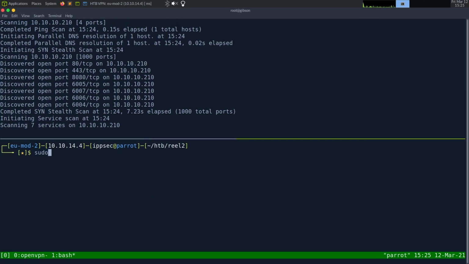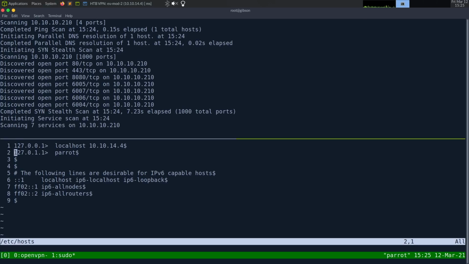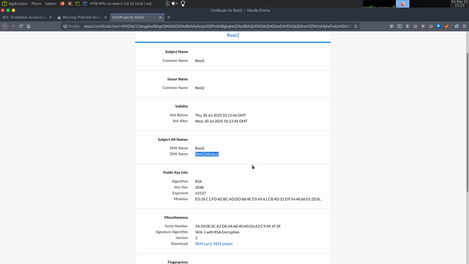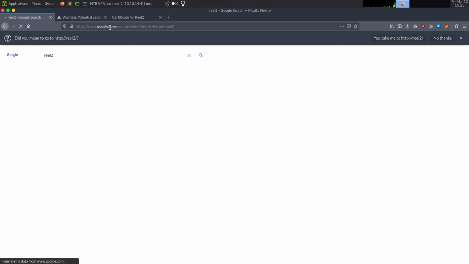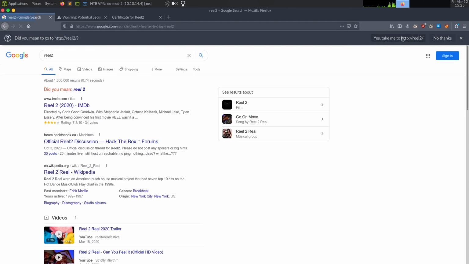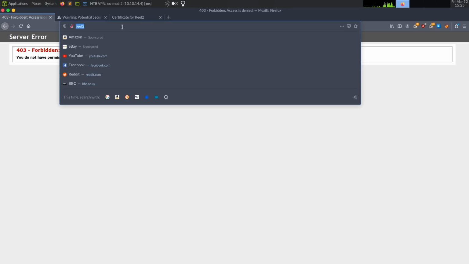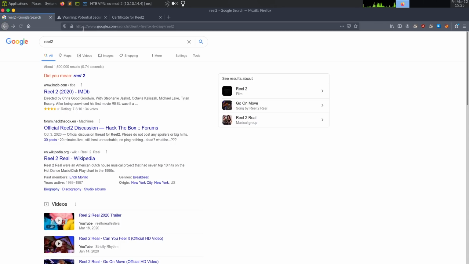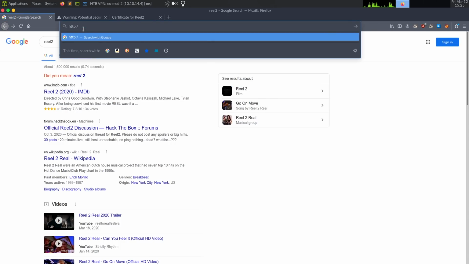So let's go add those to our host file in case it needs that. So 10.10.10.210, and we'll put both of those there. So now what I'm going to do is go back to HTTP and try reel2. Did I mean to go to HTTP? Yes, I did. 403 forbidden. Wait, whoops, I did not mean HTTPS. HTTP reel2.htb.local.